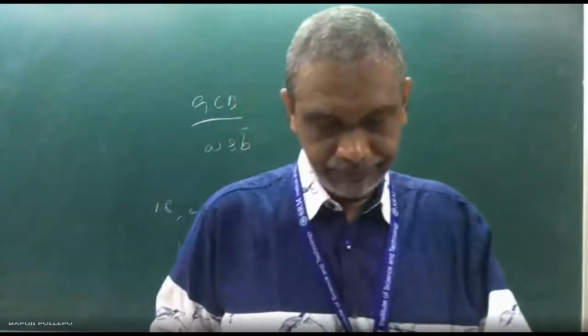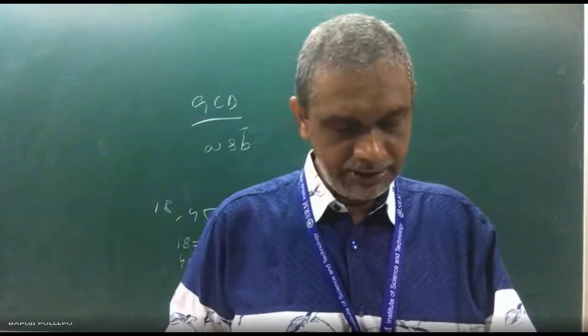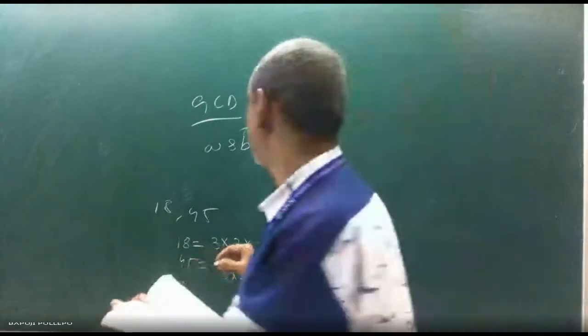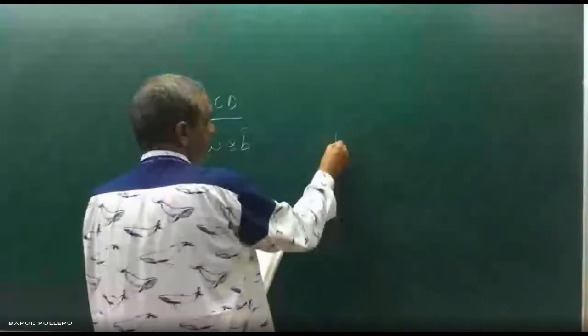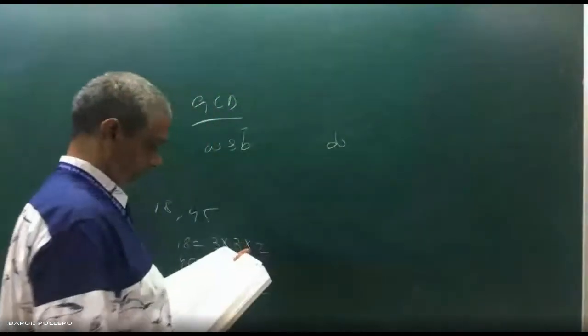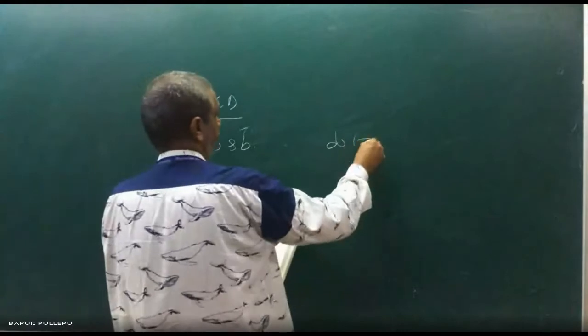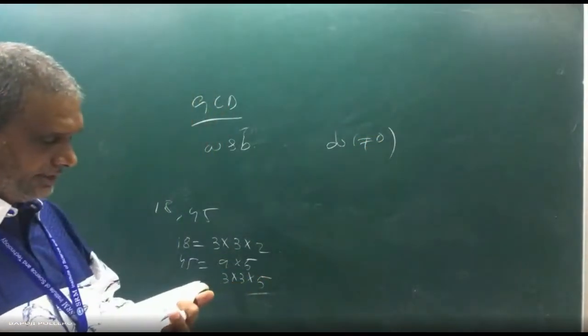When A and B are non-zero integers, then an integer d not equal to zero is said to be a common divisor of A and B. There exists d not equal to 0, that is important.